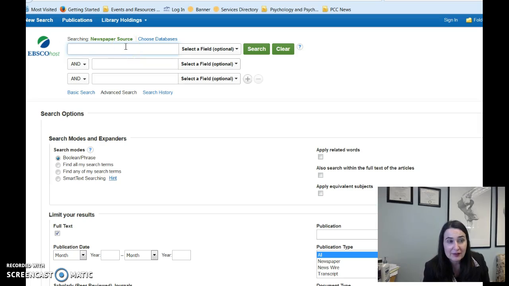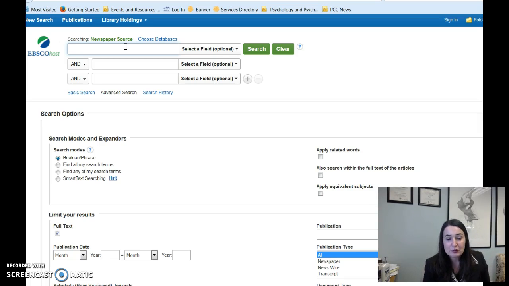So you can start with the obvious, Roe v. Wade. Some things change a little bit in this database. It's really precise. It tries to guess what you're thinking, kind of like Google, but it really is thinking that you, as the researcher, might be a little bit more precise about what you're looking for. So a search on Roe v. Wade will bring up different results than Roe versus Wade. That small change will make a difference.